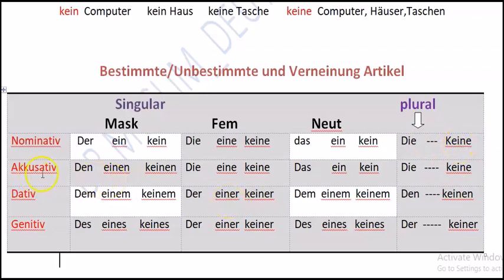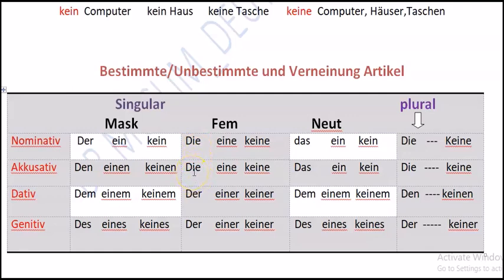The next one is accusative. In accusative "der" is changed to "den". When it is changed to "den", we change "ein" also to "einen" and "kein" also to "keinen". The next one, "die", is the same in accusative.